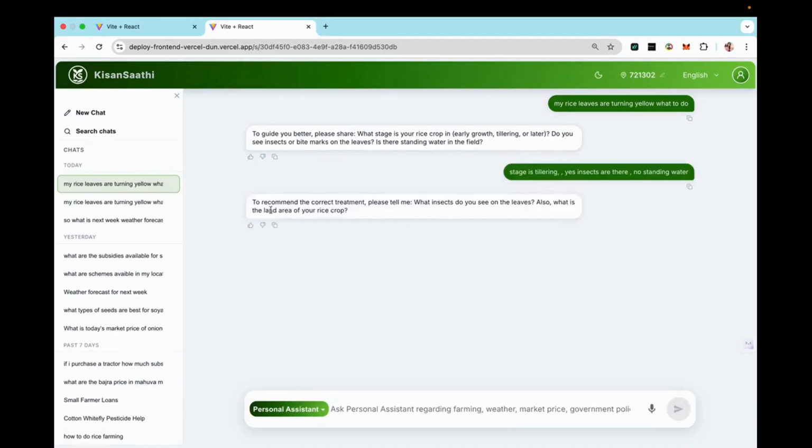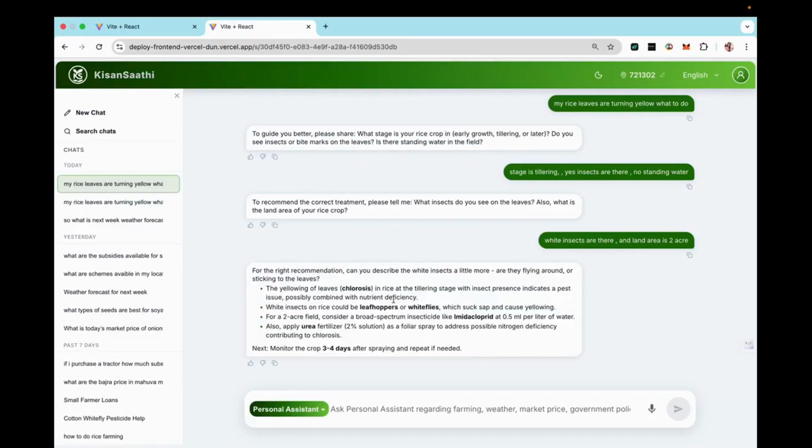Then it will frame an answer. To recommend the correct treatment, please tell me what insects you see on the leaves and the land area. Let's say white insects are there and the land area is 2 acres. It is preparing the answer. Here you can see this is a more generalized answer for the farmer. It is also providing exact things, like a 2% solution. So this is how my front end is working.